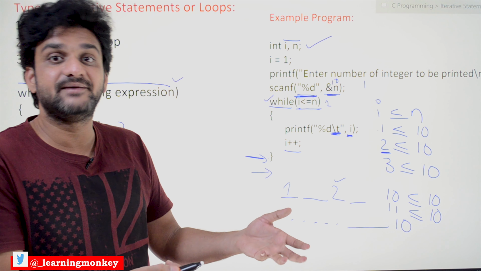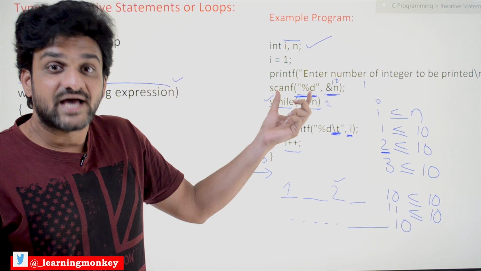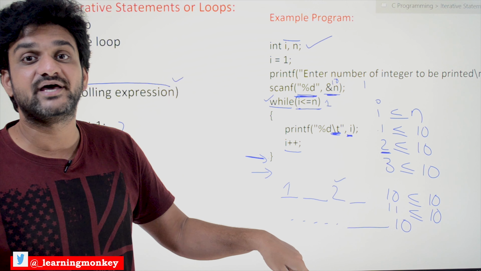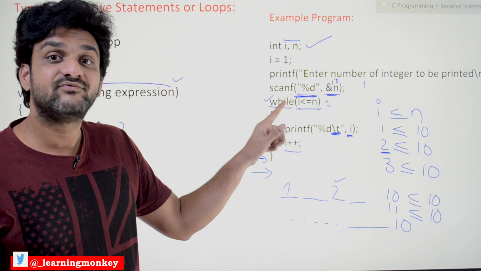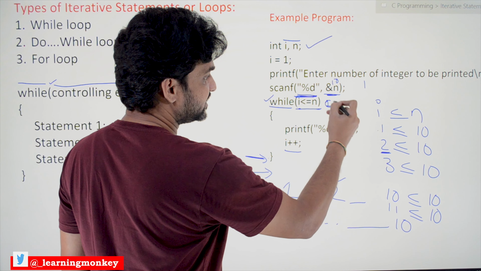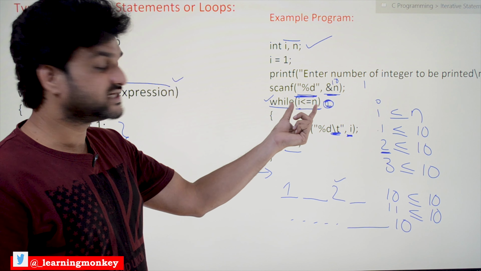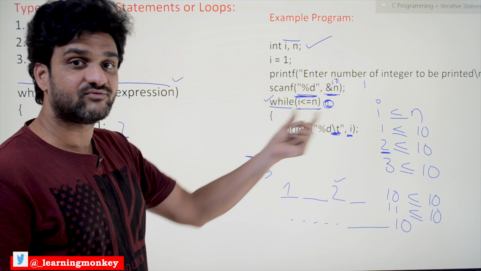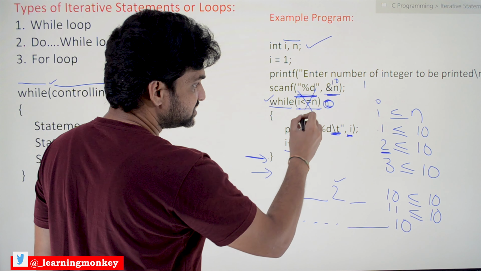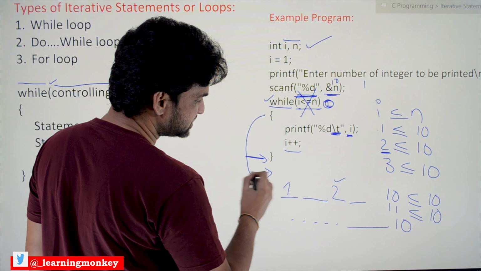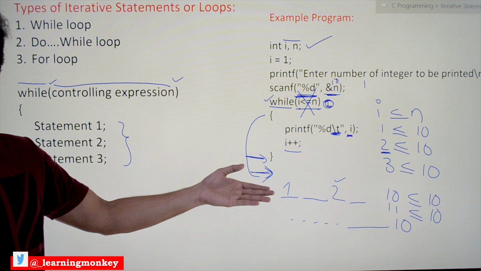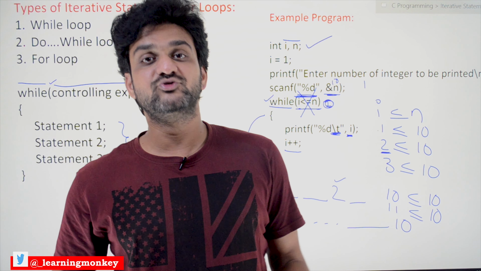So for 10 times this expression has been generating a true value, but in the 11th execution that value is becoming false. As and when this becomes false, it generates an output of 0, as we have discussed that relational expressions generate either 1 or 0. Which means this expression is false. So we have to come out of this loop, and the next line of code has to be executed. Whatever that line may be, it will get executed after the loop. This is how loops work.